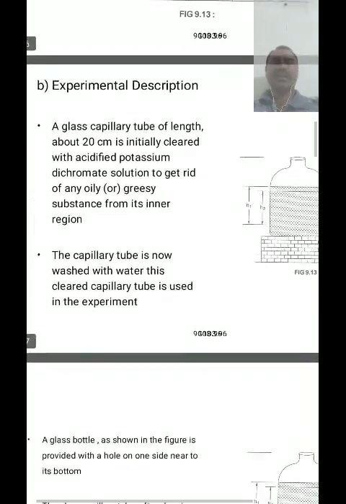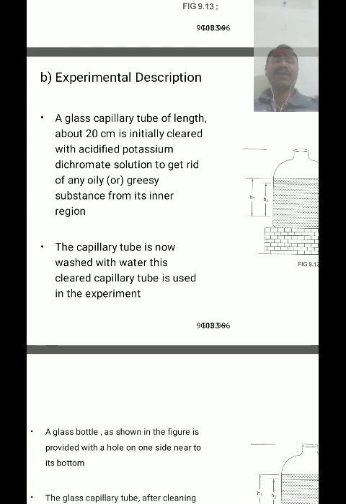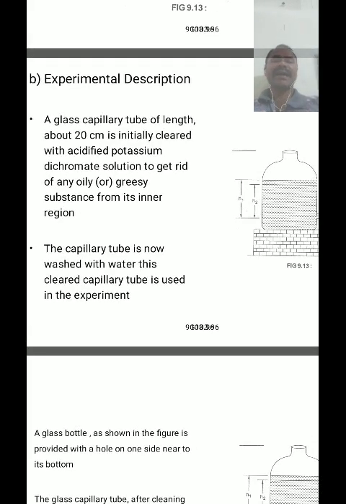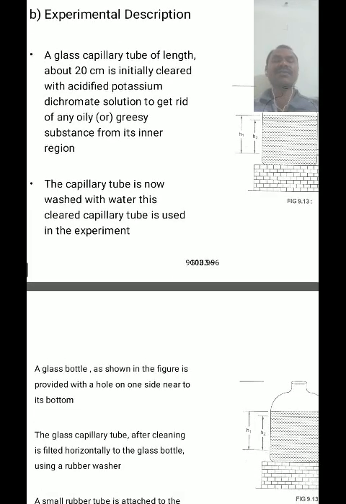The second point is that the capillary tube is then washed with water. This cleaned capillary tube is used in the experiment. So we have to use a clean, dry, fine-bore capillary tube which is open at both ends.